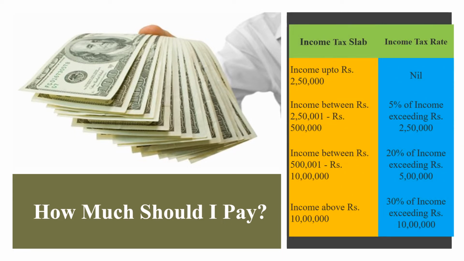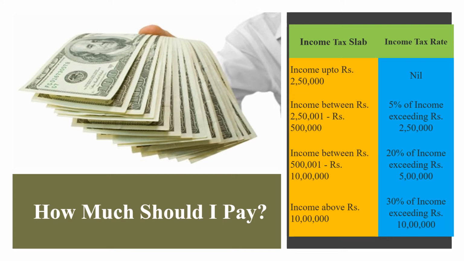If an individual's total income per annum is less than 2.5 lakhs, he need not pay any tax amount to the government. Suppose an individual's total income per annum is more than 2.5 lakhs but less than 5 lakhs, he has to pay 5% tax for the amount that he exceeds 2.5 lakhs. For example, if the individual's total income is 4 lakhs per annum, he has to pay 5% tax for the 1.5 lakhs.